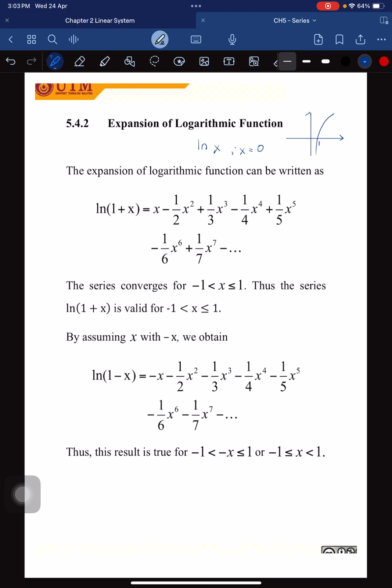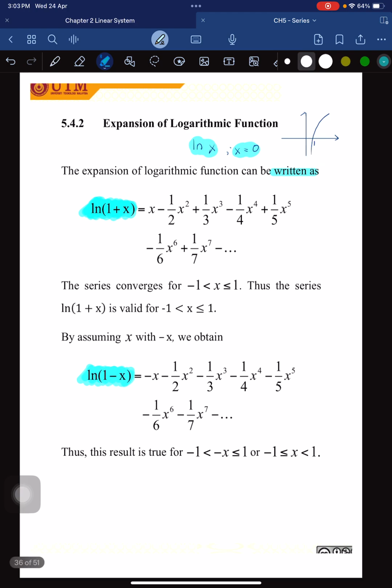Therefore, if we want to get the expansion for the logarithm, the function that we should start with is ln 1 plus x, and for the minus, ln 1 minus x. Okay, so we cannot get the expansion for the ln x because this is the problem. So for ln, you have to remember, if we want to get the expansion for ln, we should rewrite the function as ln 1 plus x or ln 1 minus x. Okay, so this is the expansion. So let's try.